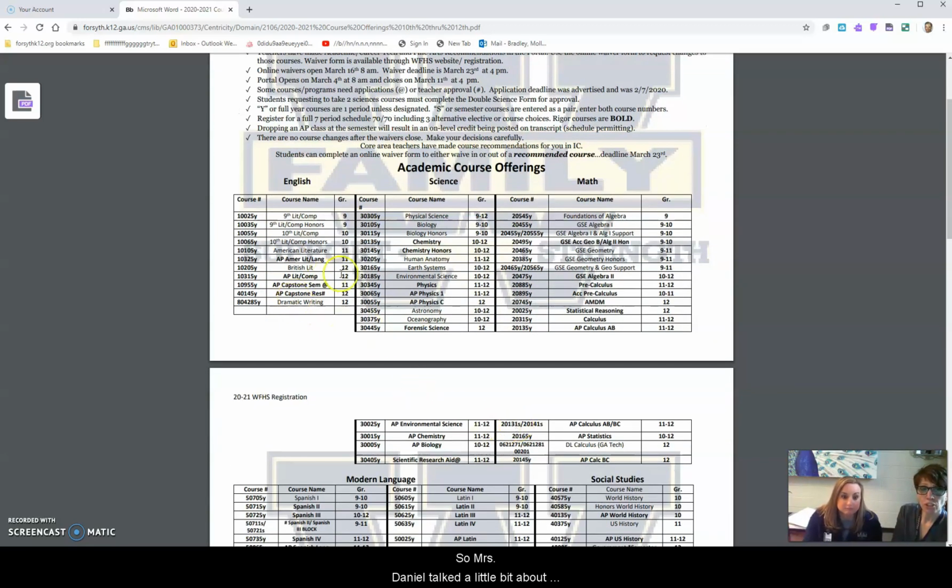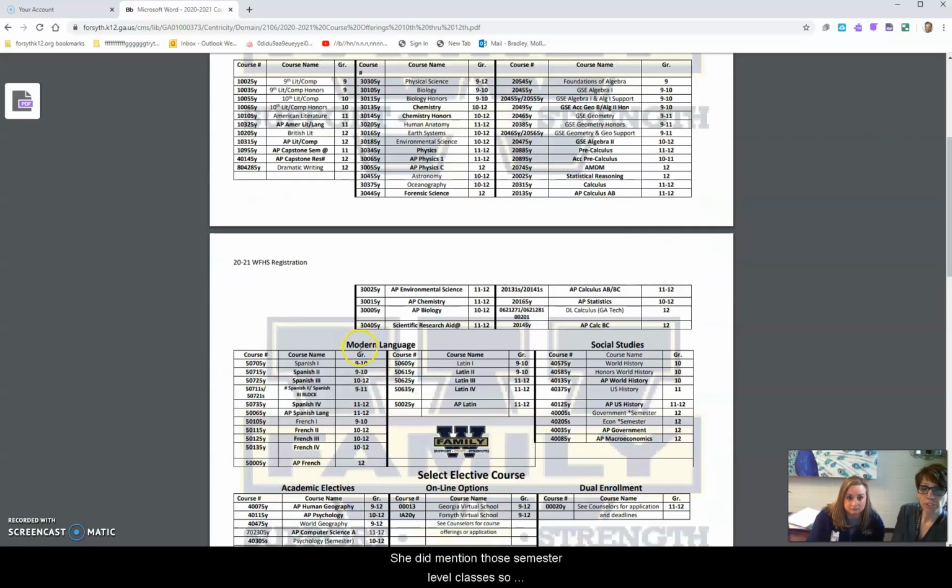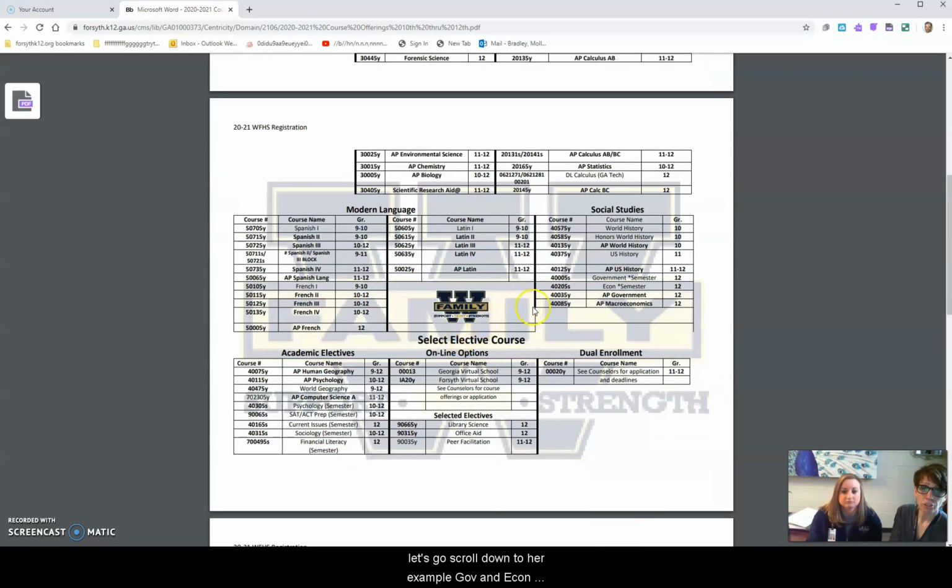So, Miss Danielle talked a little bit about the @ symbol and the pound symbol. She did mention those semester level classes. So let's scroll down to, for example, Gov and Econ, our semester, if you're not AP, right? Can you talk a little bit about some of these new courses that we're offering that could be paired with a semester level class? Right.